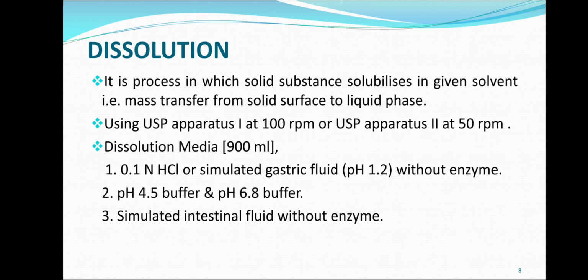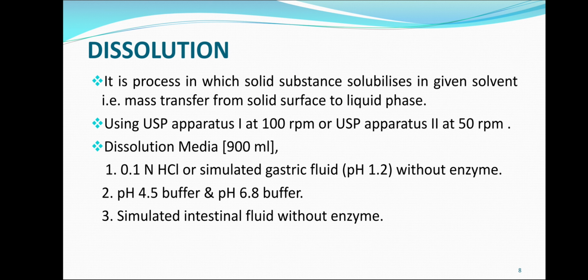Next is dissolution. It is the process in which solid substances solubilize in a given solvent, that is, mass transfer from the solid surface to the liquid phase, using USP apparatus 1 at 100 rpm or USP apparatus 2 at 50 rpm. Dissolution media volume is 900 ml. Three types of dissolution media can be used for dissolution.